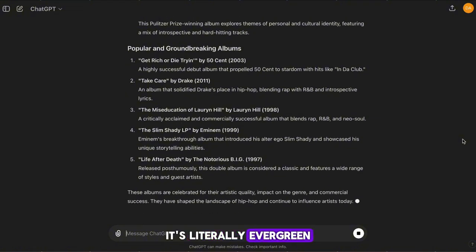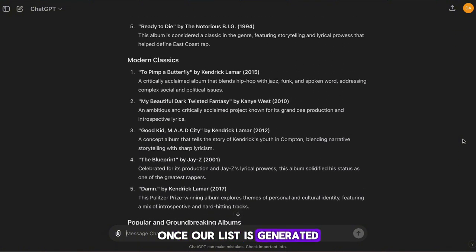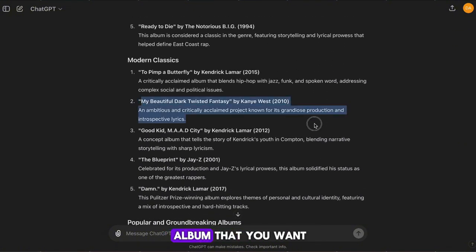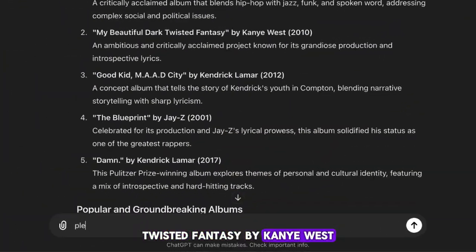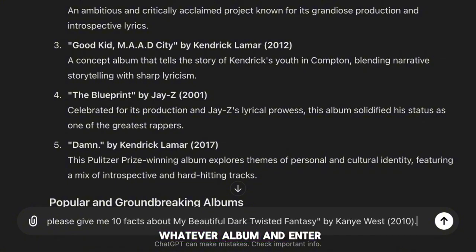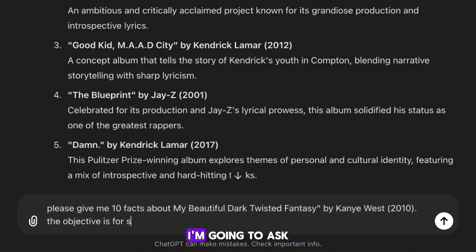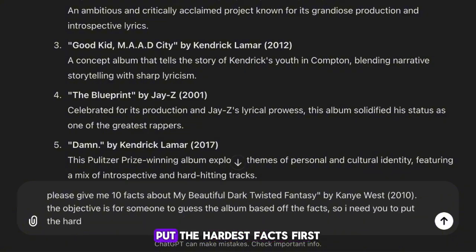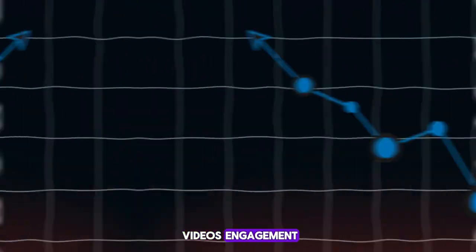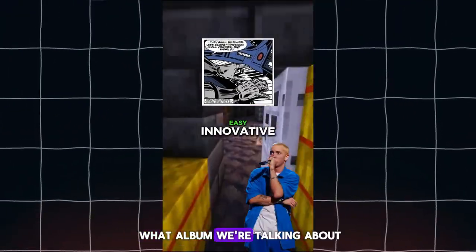It's literally evergreen. Once our list is generated, you want to go ahead and select a rap album that you want to use for our video. I'm going to go with My Beautiful Dark Twisted Fantasy by Kanye West. So copy the name of whatever album and enter a new prompt. I'm going to ask the AI to give me 10 facts about the album. I'm also going to make it put the hardest facts first and make them easier as the video goes on. This will boost our video's engagement, as people really want to guess what album we're talking about.